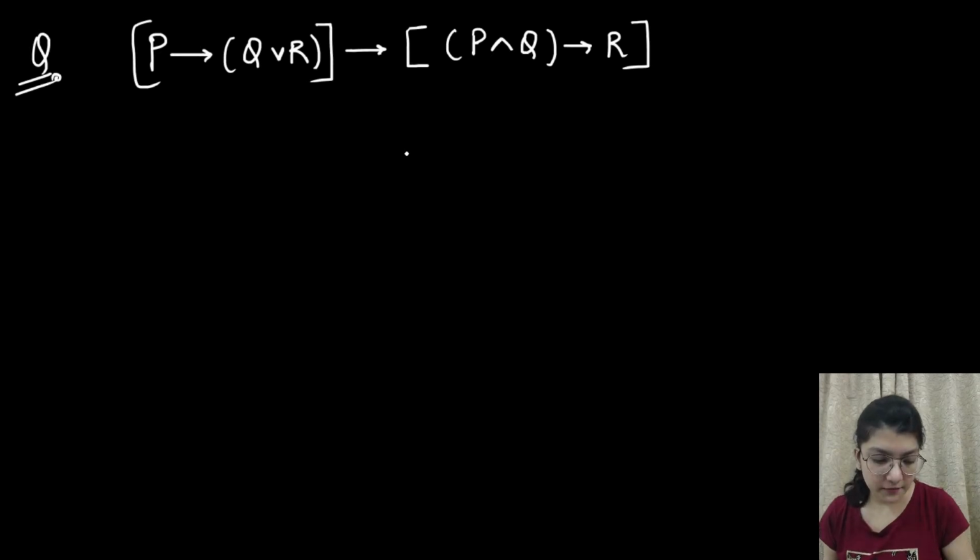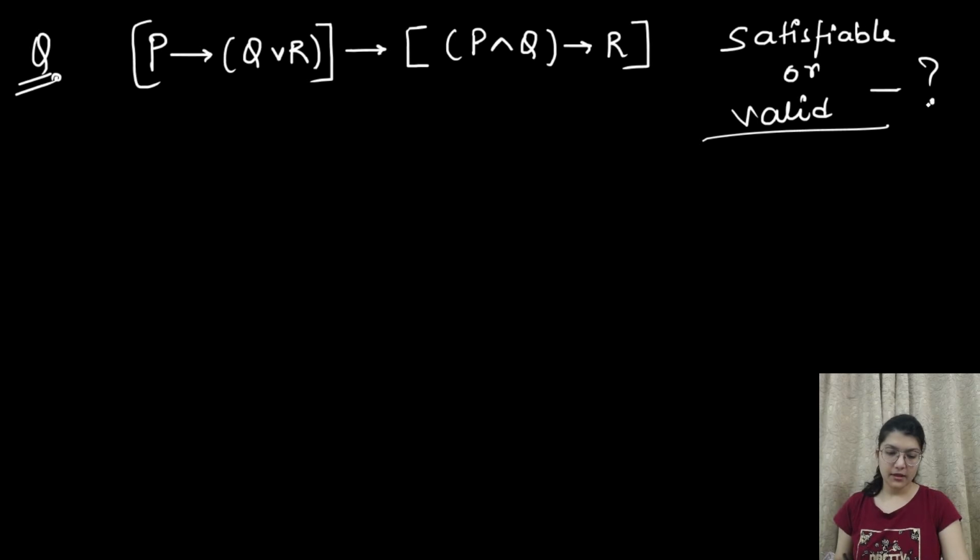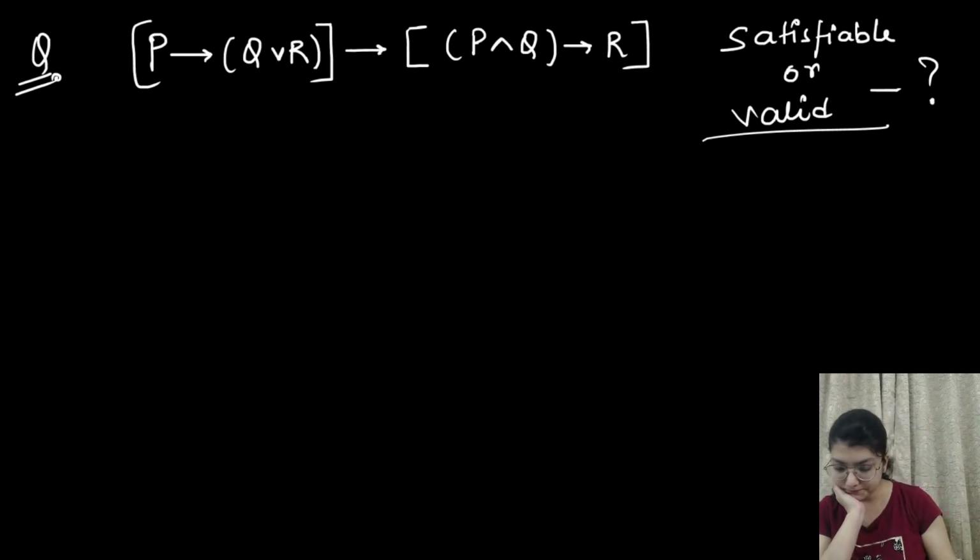I hope this is visible to everyone. And they are saying that you have to tell whether this proposition is satisfiable or valid, what it is according to you. You have to see how you will solve this and tell me whether it is satisfiable or valid, or tautology. If it is a tautology, then it is valid, right?